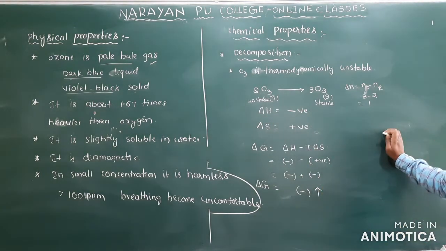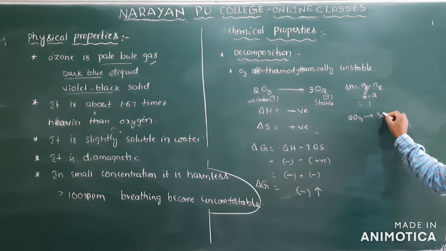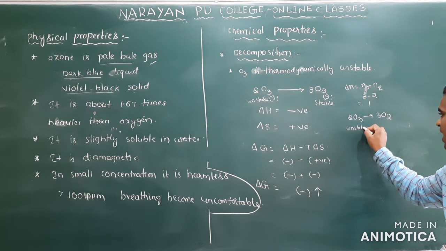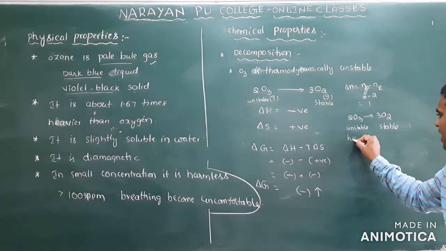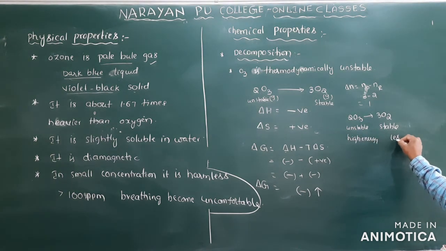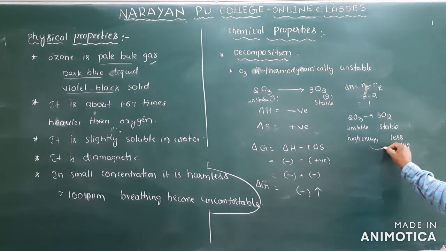That can also be written, because 2O3 here is converted into 3O2. Ozone is unstable, and oxygen is stable. If it is unstable, it will have high energy, and stable means less energy. How are high energy molecules converted into less energy molecules?